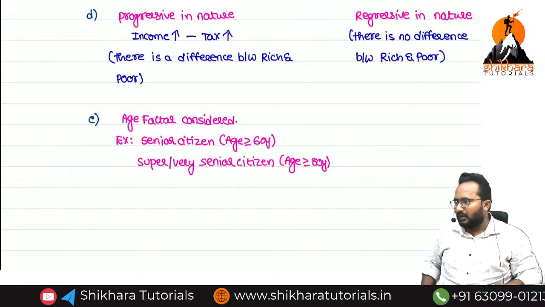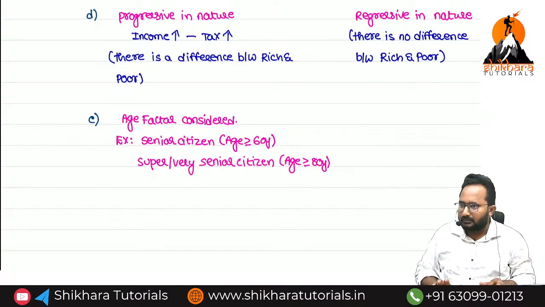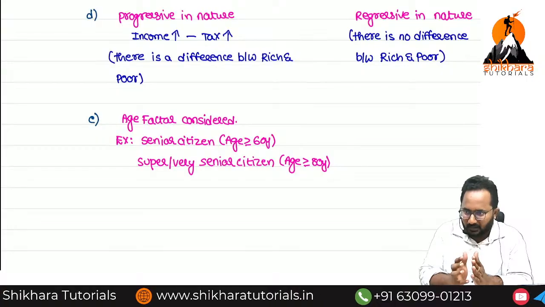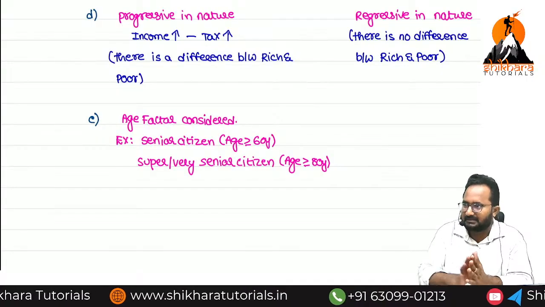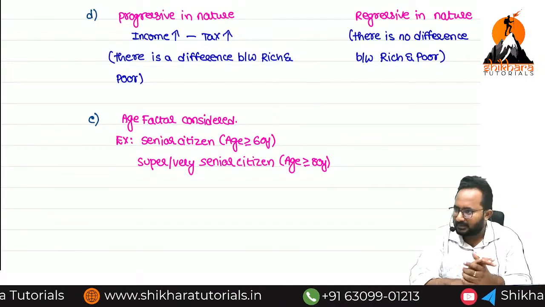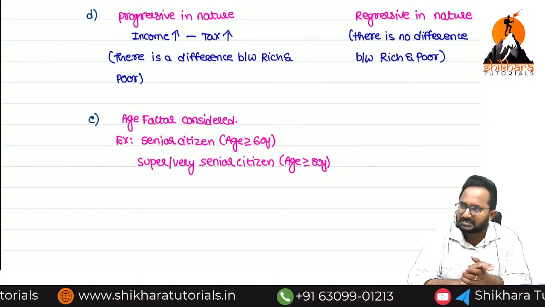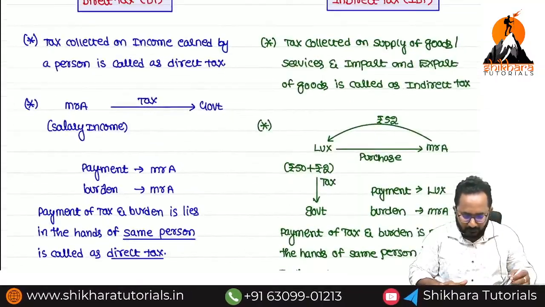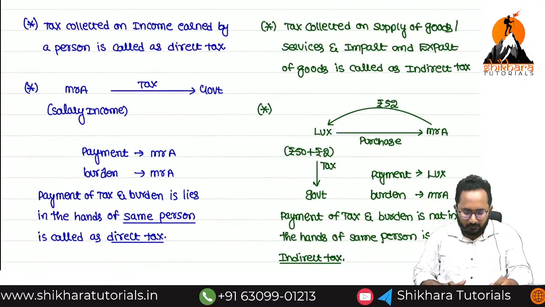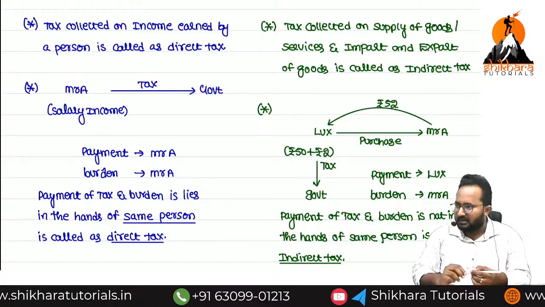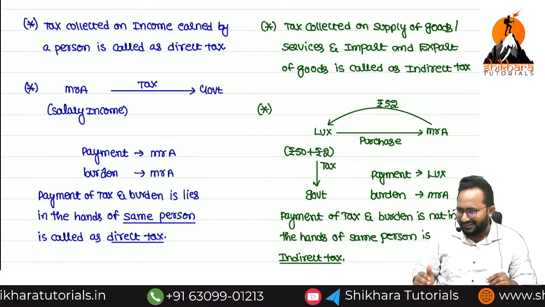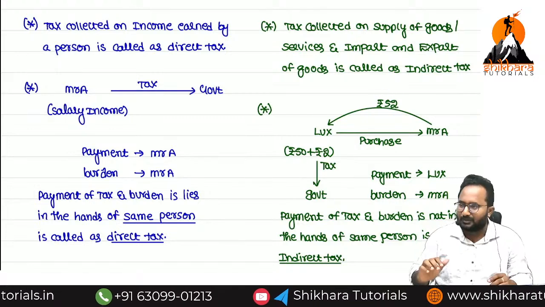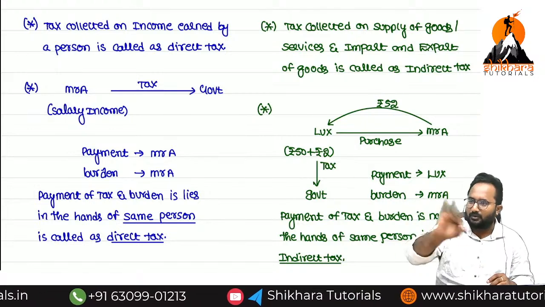Okay. So I have a 4 year old daughter. I give some amount of money to her and direct her to purchase Lux soap from a shop. Can you tell me how much tax she has to pay for purchasing the Lux soap? 2 rupees. Definitely the shopkeeper will take how much from her? 52. Out of that 52, what is the tax? 2 rupees.